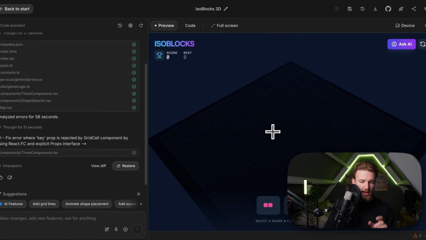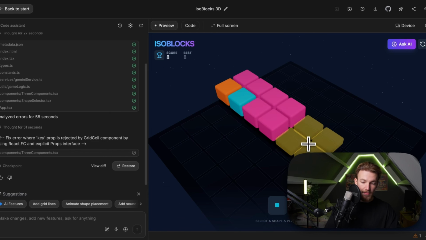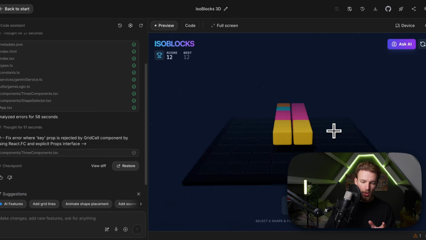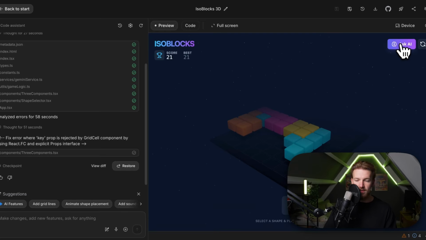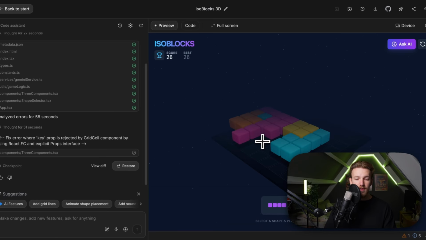Okay, perfect. So we got our game, and as you can see, we can select something and we can then place it everywhere. So let's click it here. We then have this one. We place it right here, and everything is already working very seamlessly. We really have this 3D space where we can zoom in, we can place something right here, and we also have this Ask AI right here, and it will give strategic insight. But this is already very cool, right? All of this was done in one prompt. We can really make this as crazy as we want. You can recreate games like Fortnite, and yeah, it is just amazing.